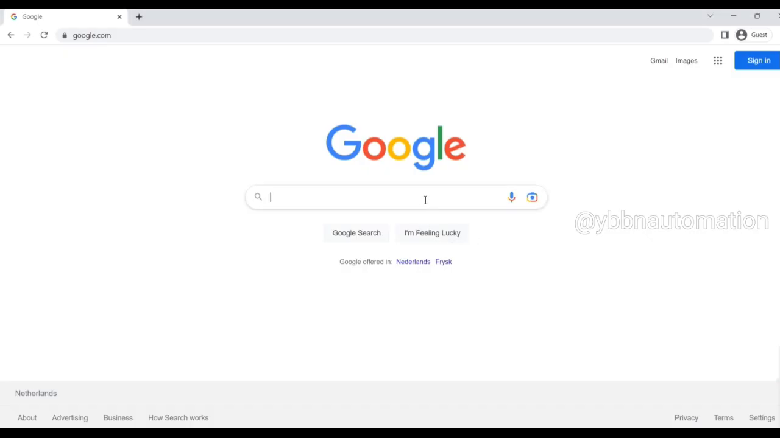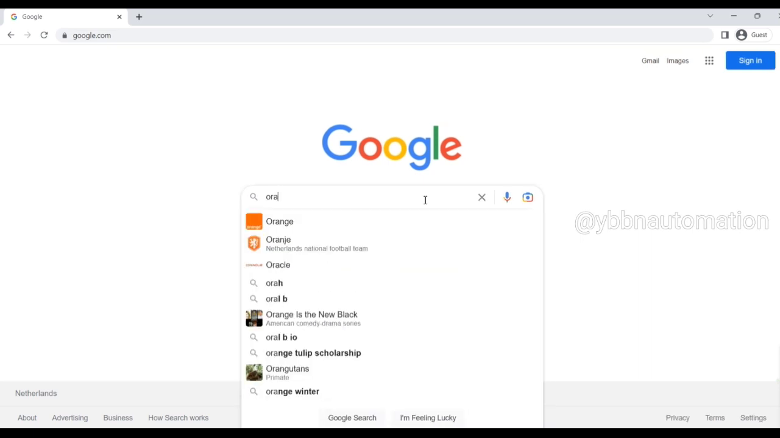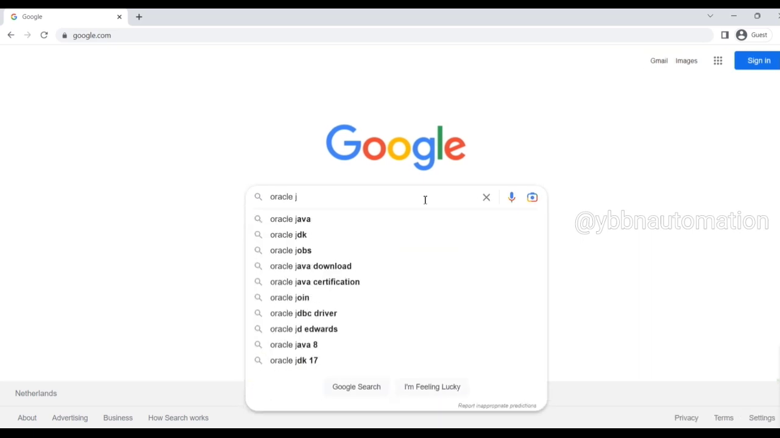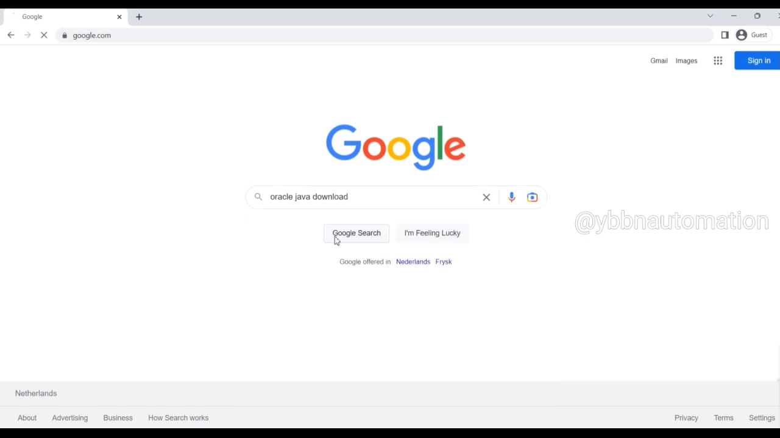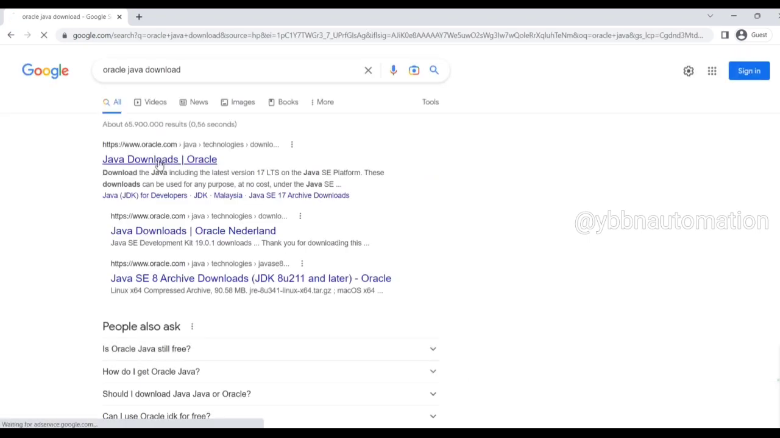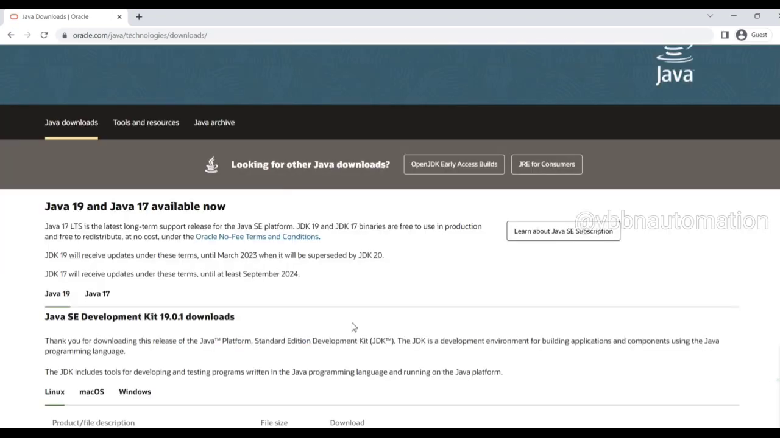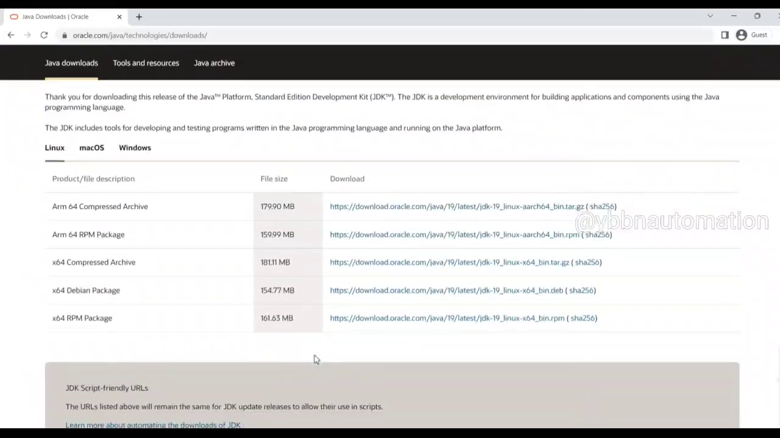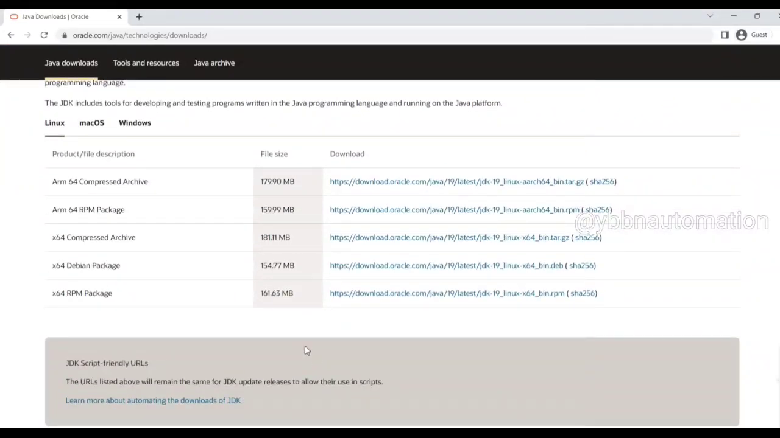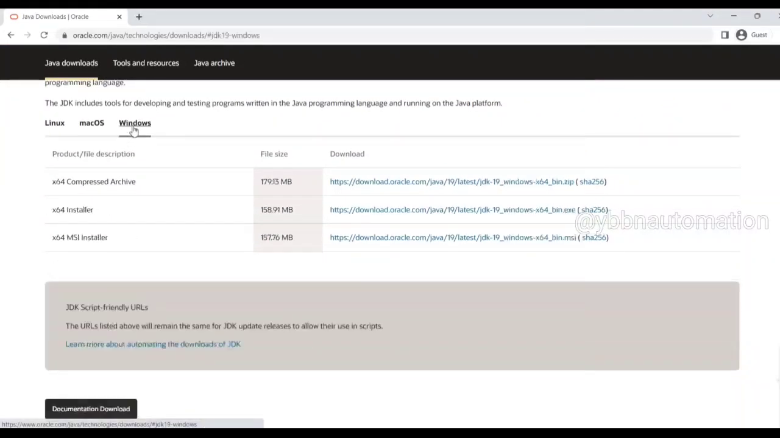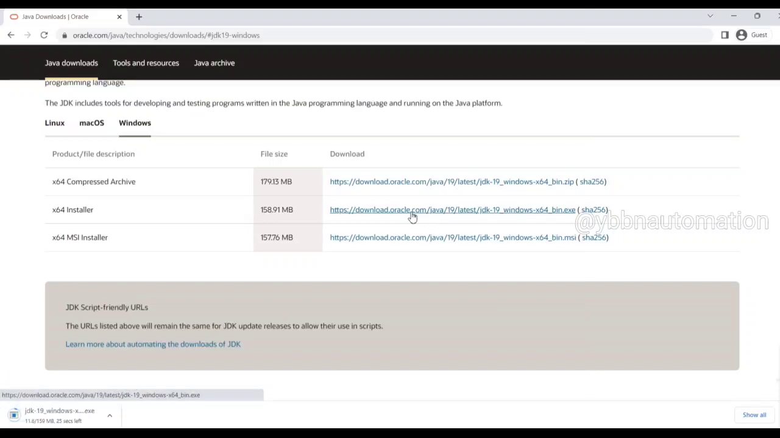In your browser, search for Oracle Java. Then open Oracle Java download from oracle.com. So the latest version is Java 19. We will download this now. If you have Windows OS, you can select this Windows. Then select this 64-bit installer. Just click this link. The exe file will be downloaded. It will take some time to download.